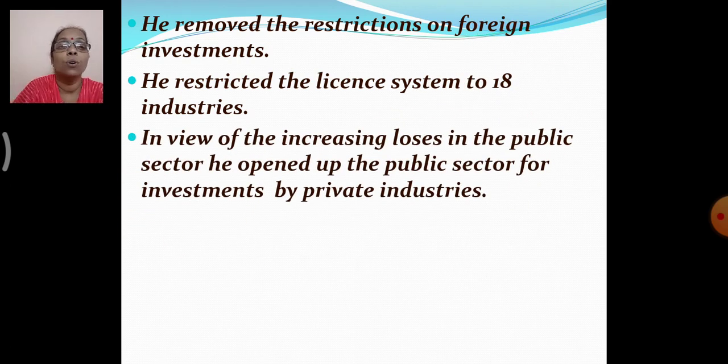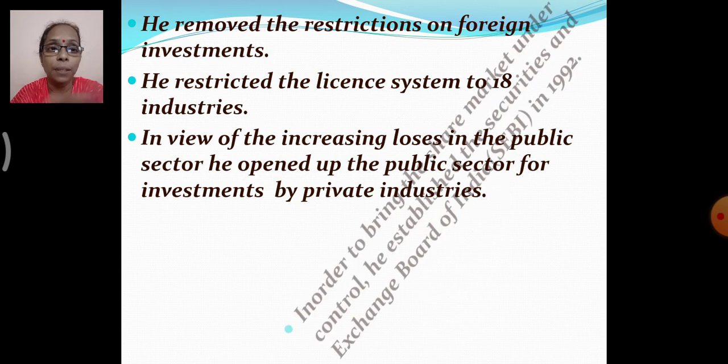In view of increasing losses in the public sector, he opened the public sector for investment by the private sector, so that the private sector would benefit as well as the public sector, and the people would also get employment.